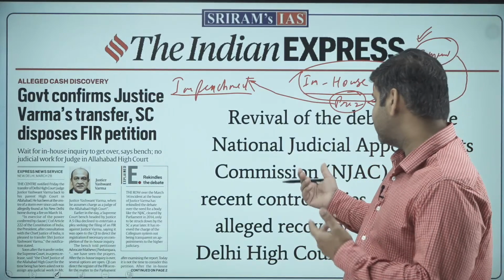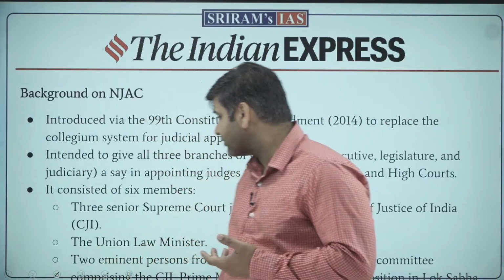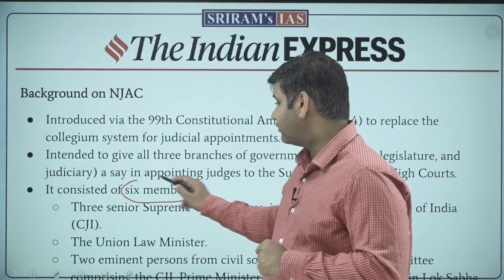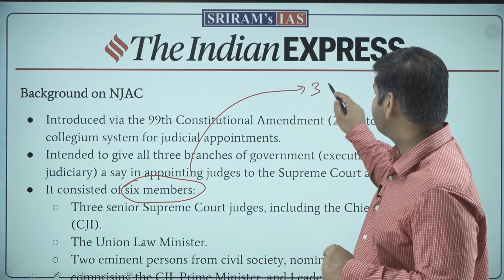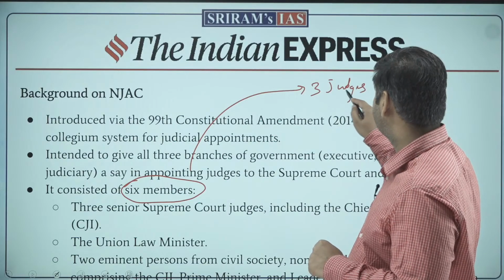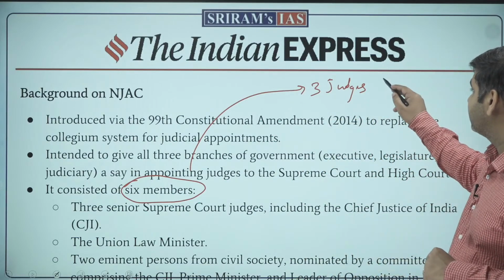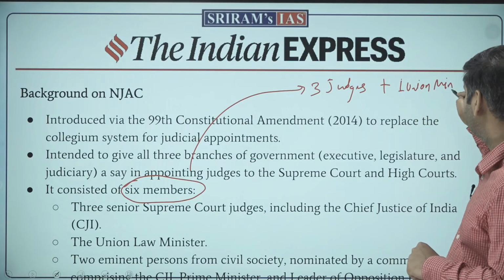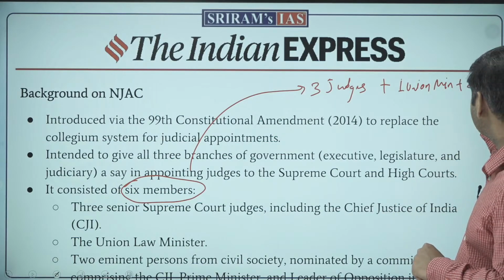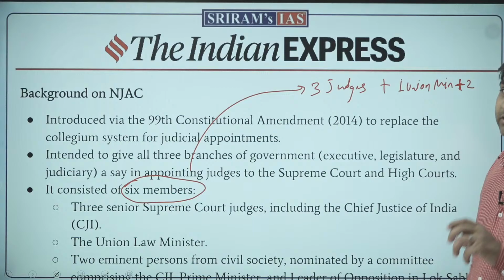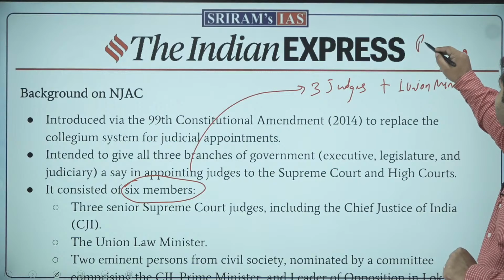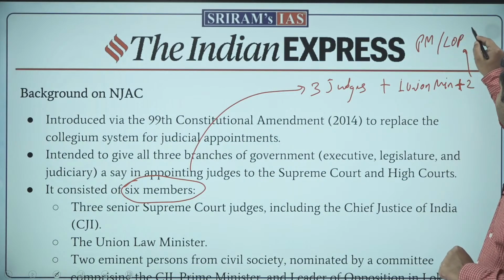Now, let's read a little bit about the National Judicial Appointment Commission. What was it? It consisted of 6 members. Out of the 6 members, 3 of them were judges, and of the rest of the 3, one was the union minister, and the remaining 2 were people from civil society who were to be appointed by a committee, and this committee consisted of the Prime Minister, the Leader of Opposition, and the Chief Justice of India.